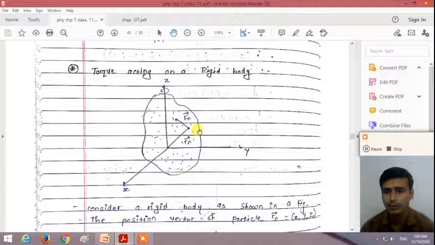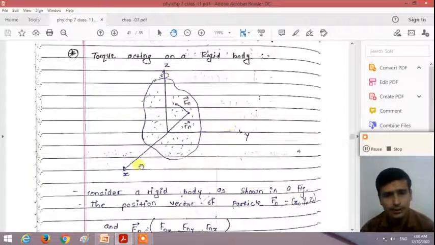Similarly, to open or close the door, we need not apply a force on the whole door, right? We require to apply the force on the handle of the door, or any one particle, any one point of the door, right? So similarly here, for the rotational motion of the rigid body, we need not apply a force on all the particles. If we apply a force on a single particle, the rigid body performs the rotational motion.